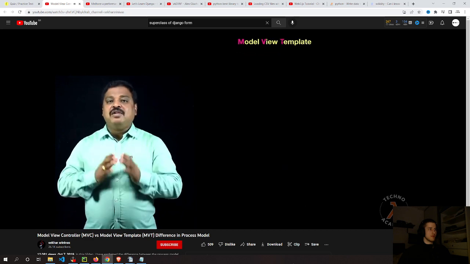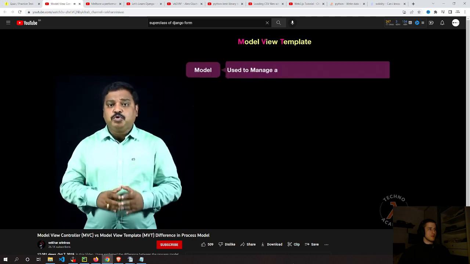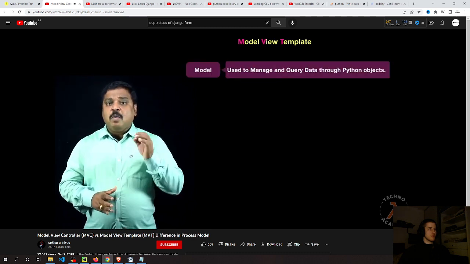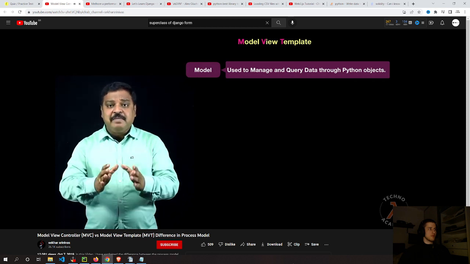Now let us understand the model view template pattern, which is used by the Django web framework for its web development. In MVT, the model is used to manage and query data through Python objects. The model defines the structure of stored data, including the field properties, default values, selection list options, label text, forms, etc.